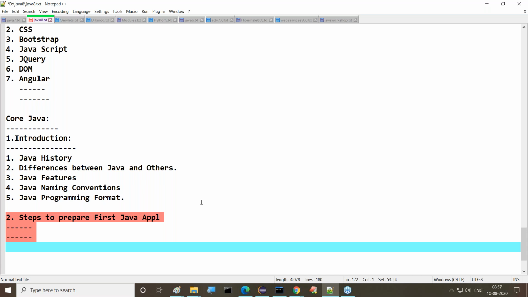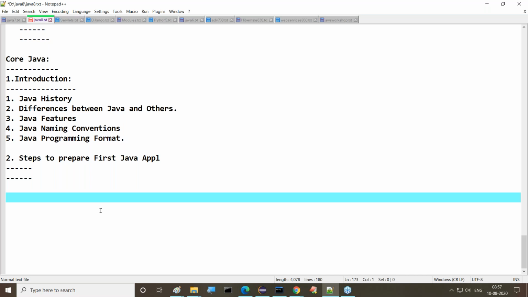Right, sir. Good. Definitely. One more thing, guys: after completion of my course, you can happily keep 3 to 4 years of experience in your resume. Up to the knowledge required for a 3 to 4 years experienced person, we are going to provide in our classes. So definitely you are able to keep 3 to 4 years of experience in your resume.